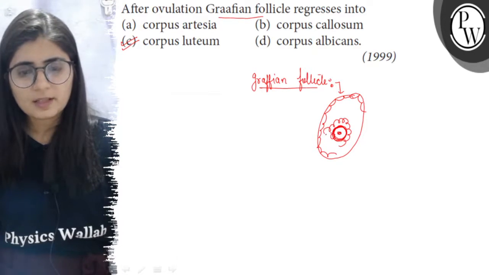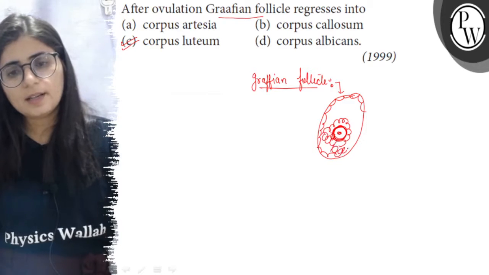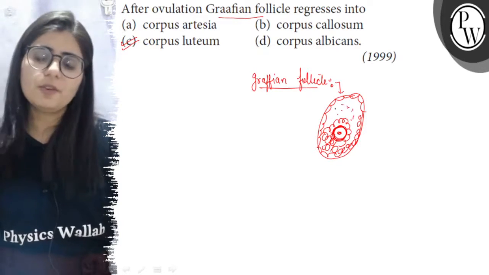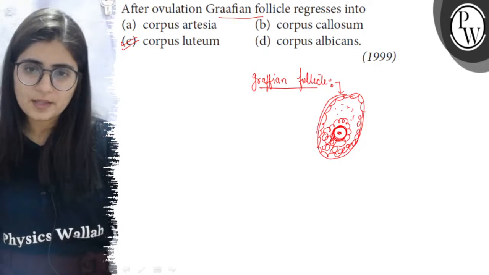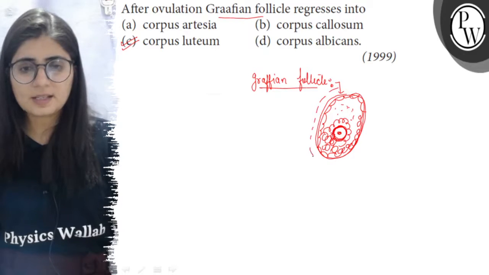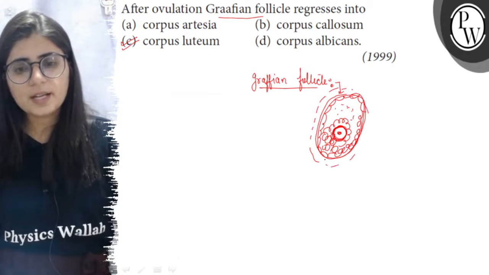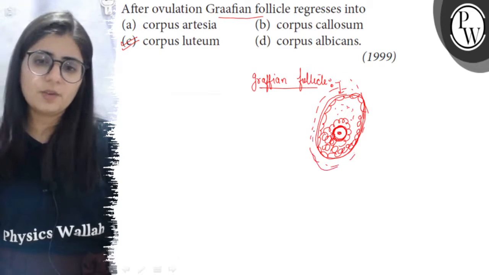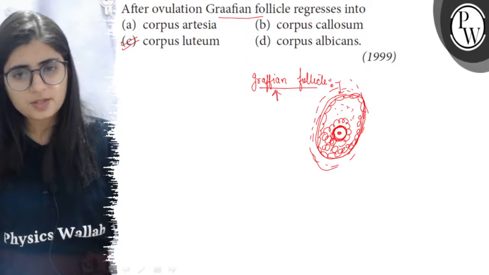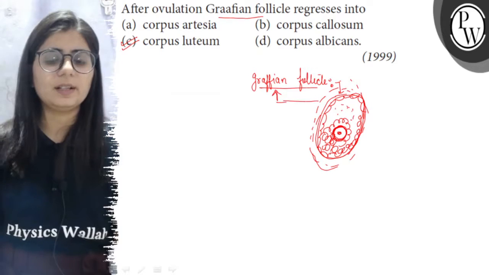So these all are the follicular cells, and there is a cavity in between, and this cavity is the follicular cavity, and there are two coverings, the theca interna and the theca externa. So this secondary oocyte surrounded by the follicular cells along with the cavity and the theca, this whole structure is known as a Graafian follicle.